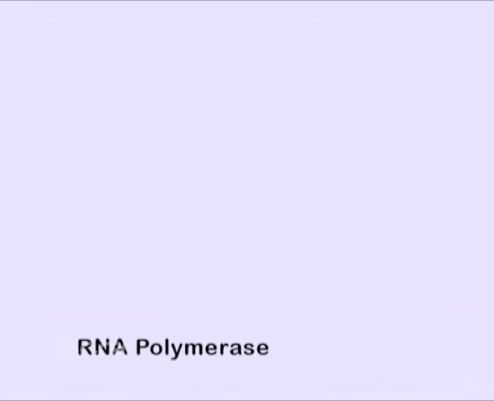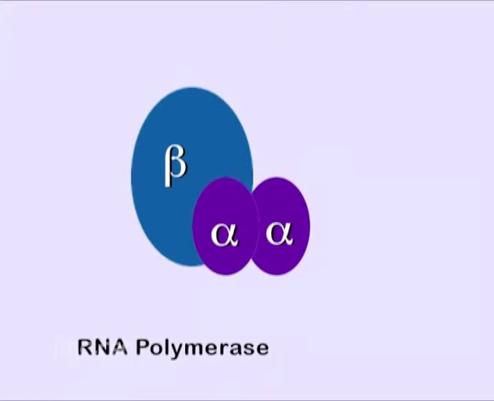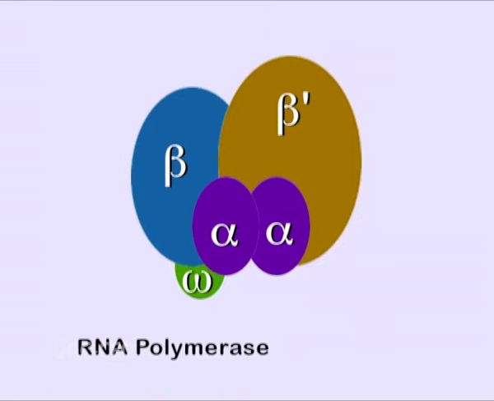This bacterial RNA polymerase is a multi-subunit enzyme made up of 5 different polypeptides: alpha 2, beta, beta prime, omega and sigma. The alpha 2, beta, beta prime and omega subunits make the core enzyme, whereas the attachment of the sigma factor to the core enzyme makes it a holoenzyme. The functions of these RNA polymerase subunits are as follows.